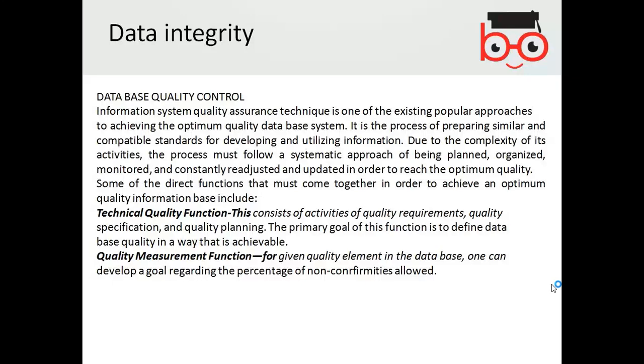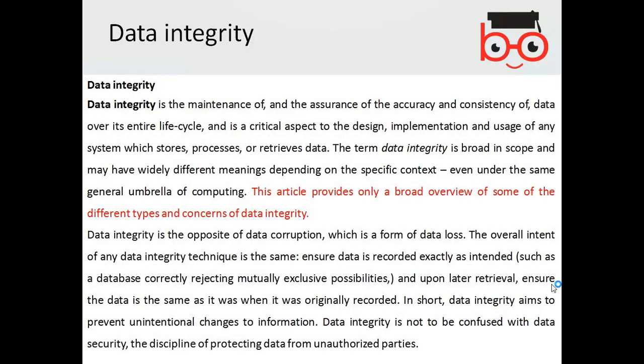Data integrity is the maintenance and assurance of accuracy and consistency of the data. For example, if you wanted to store some alphabetic characters in a field of numbers, then some accuracy checks should be there.